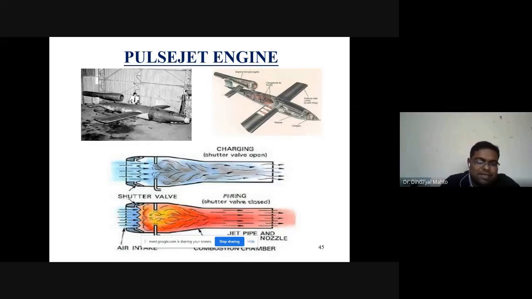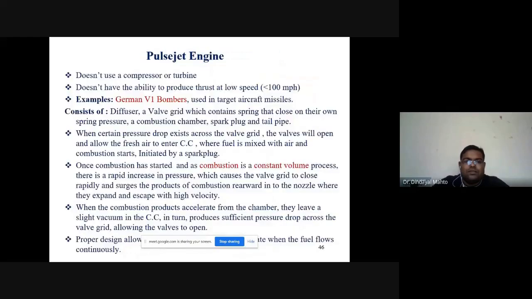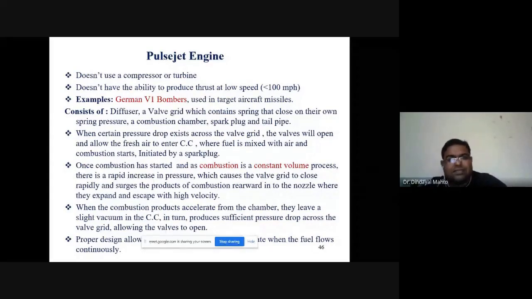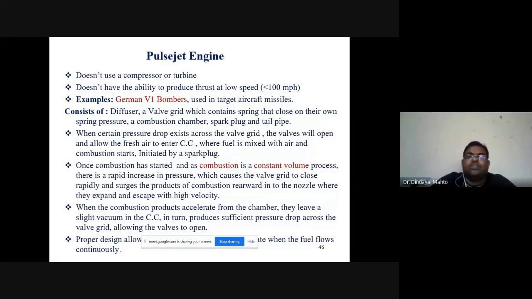As it has a grid kind of intake, the moment air enters, pressure increases, the grid will close, and there will be no entry of air. After the expansion of the hot gases, pressure decreases inside, and again the grid will open. So the mass flow of air enters in pulses. That's why we say this is a pulse jet engine. It does not have any rotary parts, so the overall design is much simpler compared to the turbojet or other gas turbine based configurations. It doesn't have the ability to produce static thrust, so it has to be launched from something.